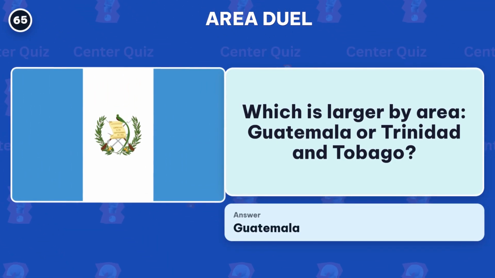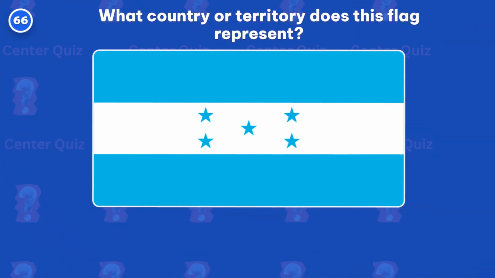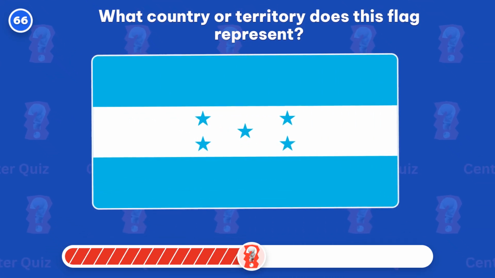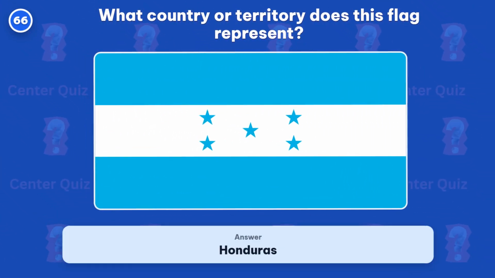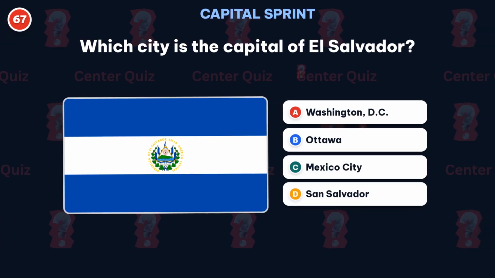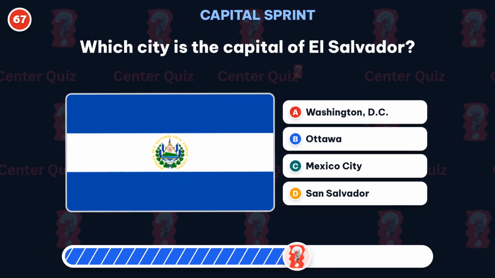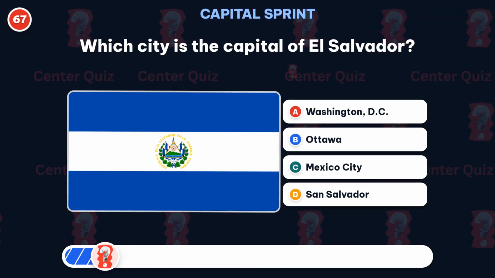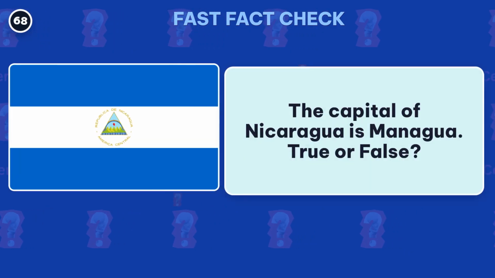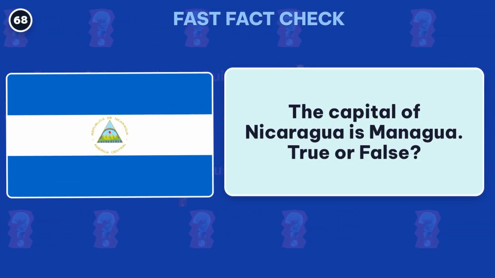The right pick is Guatemala. What country or territory does this flag represent? The right answer is Honduras. Which city is the capital of El Salvador? Answer, San Salvador. The capital of Nicaragua is Managua. True or false?